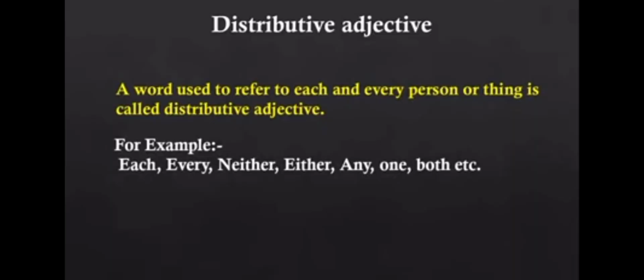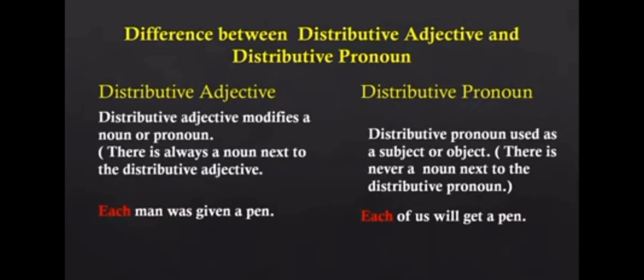Distributive adjective. A word used to refer to each and every person or thing is called a distributive adjective. For example, each, every, either, neither. Let's see the difference between distributive adjective and distributive pronoun. A distributive adjective modifies a noun or pronoun. There is always a noun next to a distributive adjective. A distributive pronoun is used as a subject or object. There is never a noun next to the distributive pronoun.